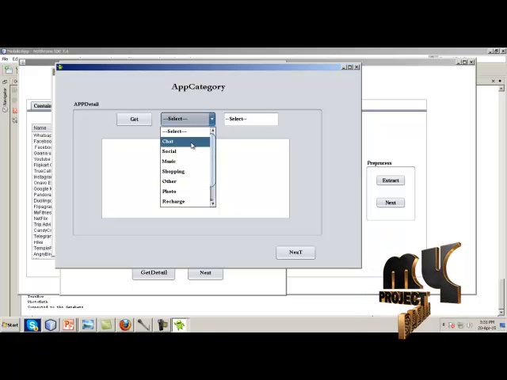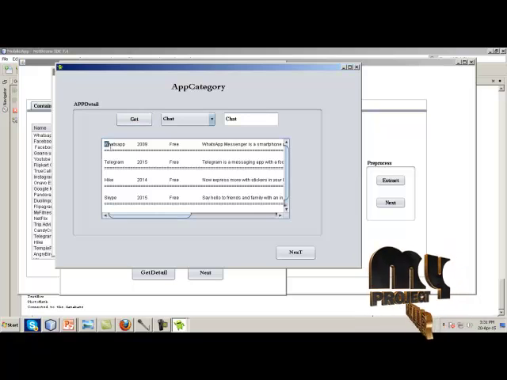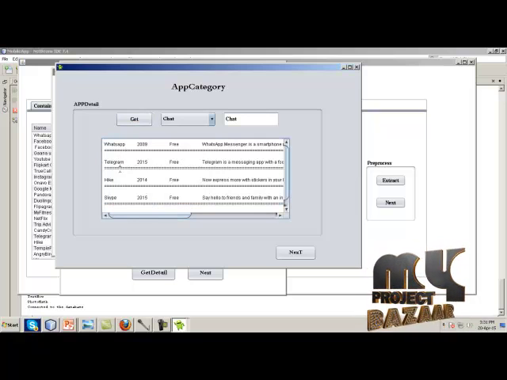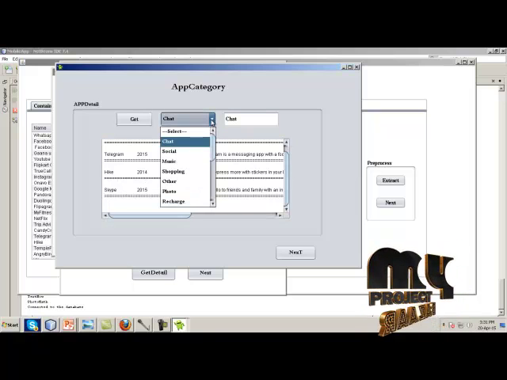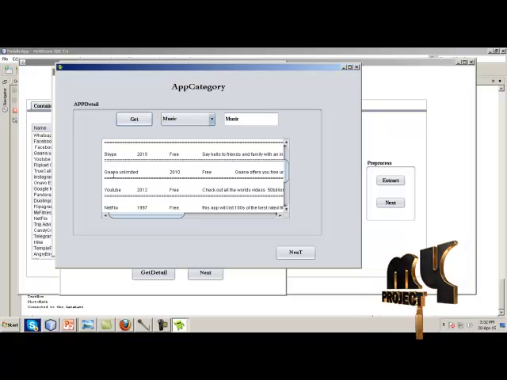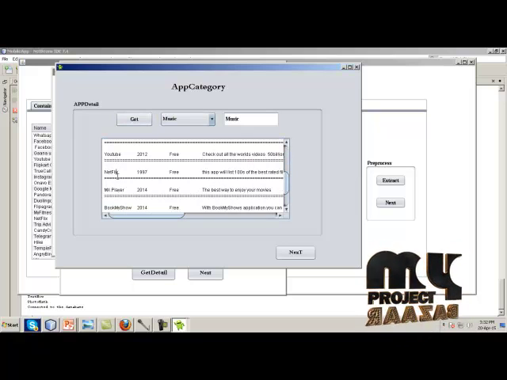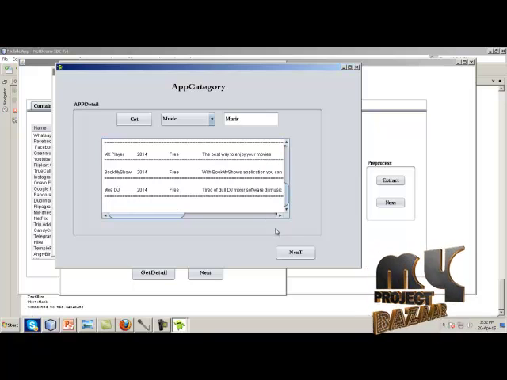When I click on chat, I can get the chat apps. These are WhatsApp, Telegram, Hike and Skype, which come under the chat category. Next I am going to select music, and I can get Ganna Unlimited, YouTube, Netflix, MX Player, Bookmyshow, like that I can get the data.